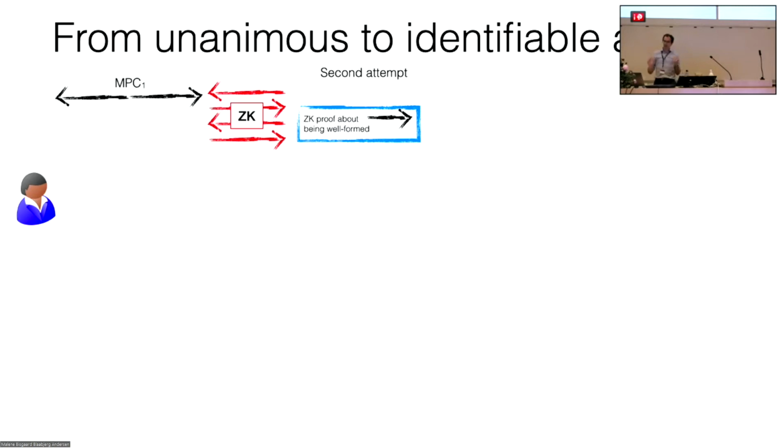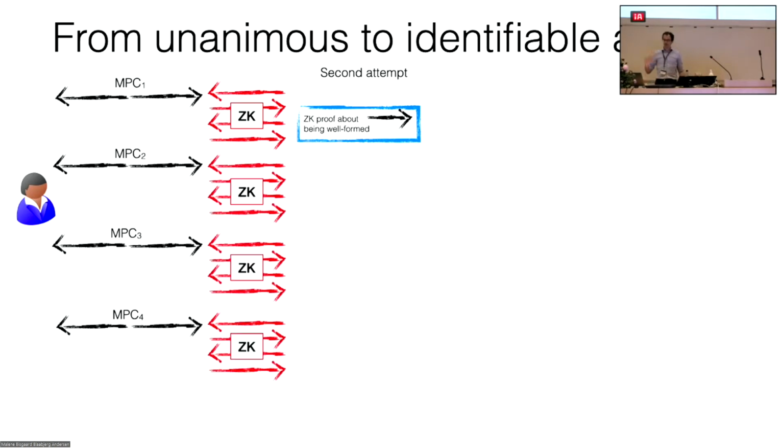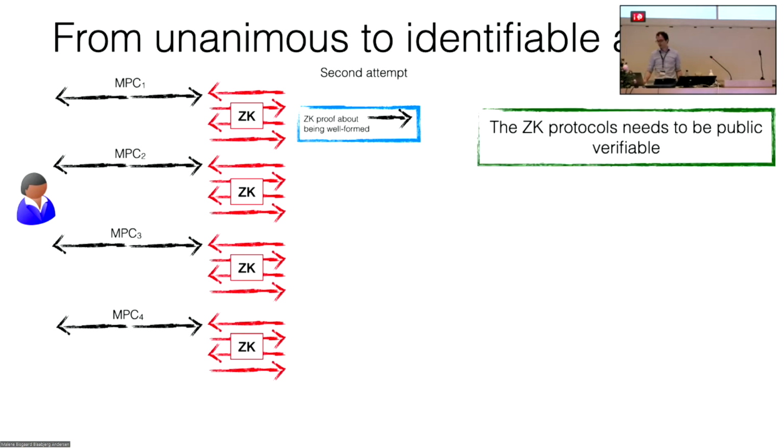So now this party, for each of his outgoing messages, will perform an interactive zero knowledge proof where the statement is of the form: this message for my MPC protocol, which is secured only with unanimous abort, is computed in a good way. And we do the same for all the messages of the MPC protocol.